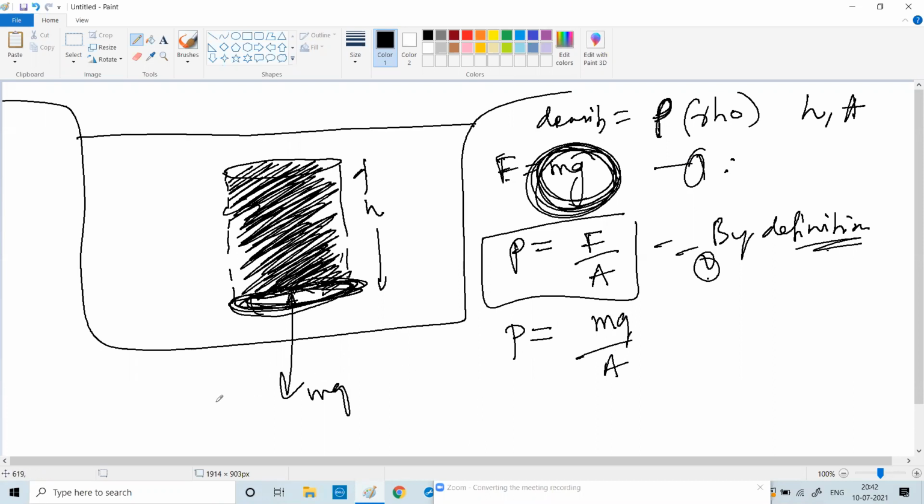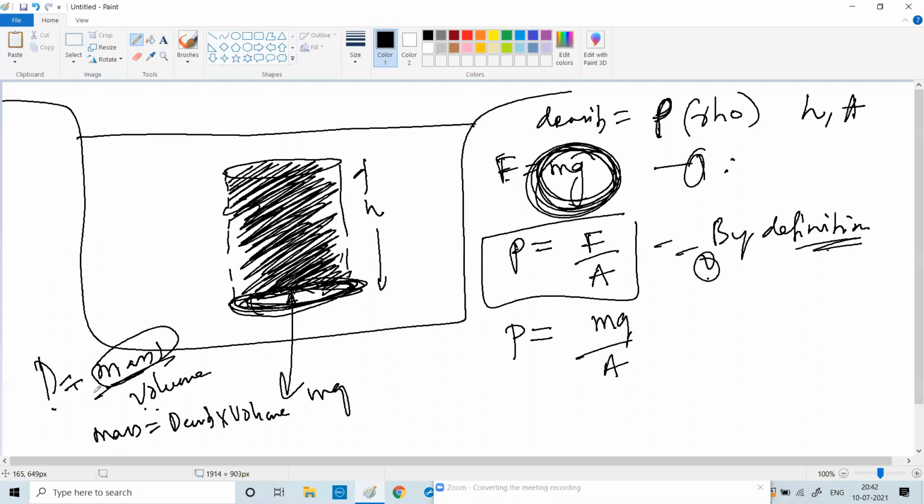And you know that density is nothing but mass per volume. Yes or no, guys? So can I say mass equal to density into volume? If density equals mass per volume, can't I say mass equals density into volume?